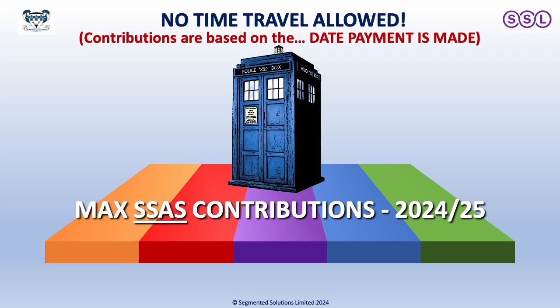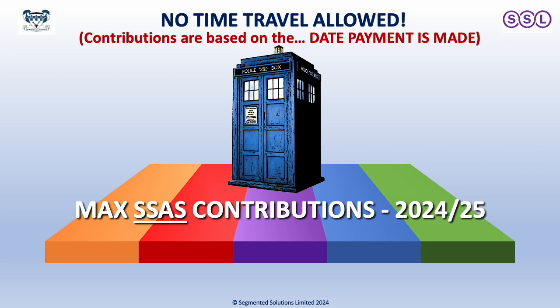You cannot go back in time, but what you can do is you can bring forward unused contribution allowances. And the day that you make the contribution is what drives the tax relief. If you make a contribution today, it's in the 2024-25 tax year, and you have to have the earnings to be able to justify it.